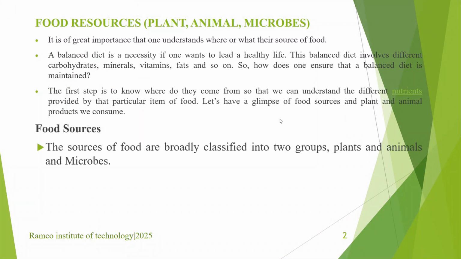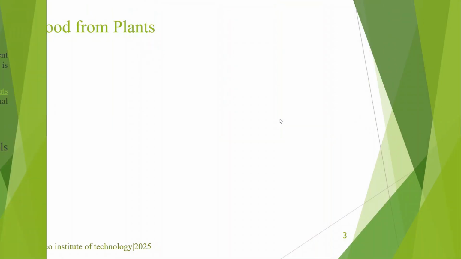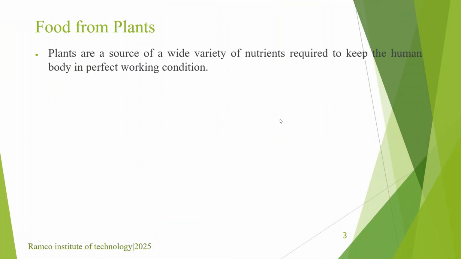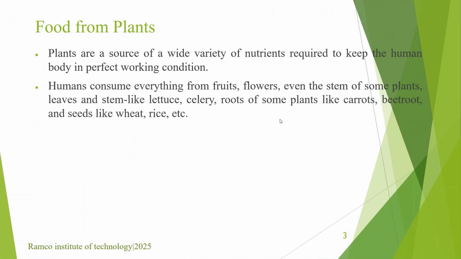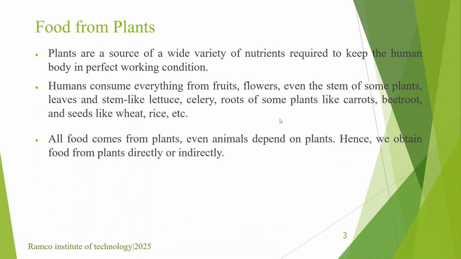Food sources. The main sources of food are classified into two groups. One is food from plants and animals, and the other one is microbes. Food from plants. Plants are a wide variety of nutrition holders to keep the human body in perfect working condition. Humans consume everything from plants like fruits, flowers, stems of some plants, leaves like lettuce, celery, and roots like carrot and beetroot. Then seeds include wheat, rye, etc.